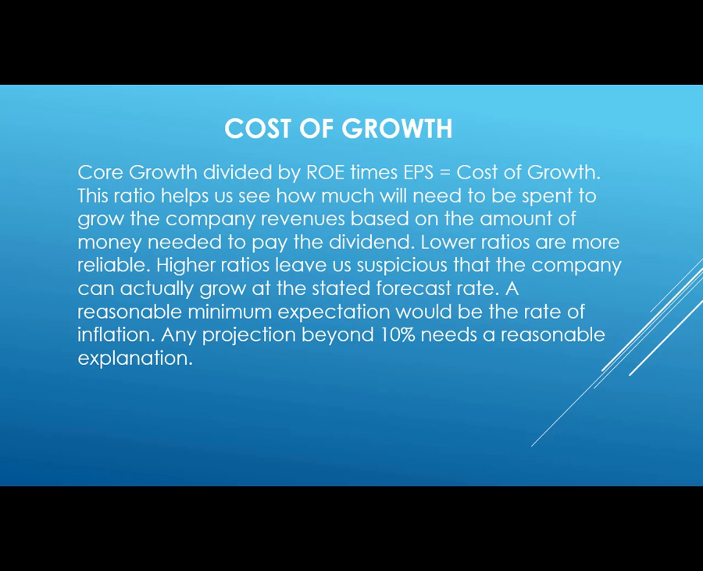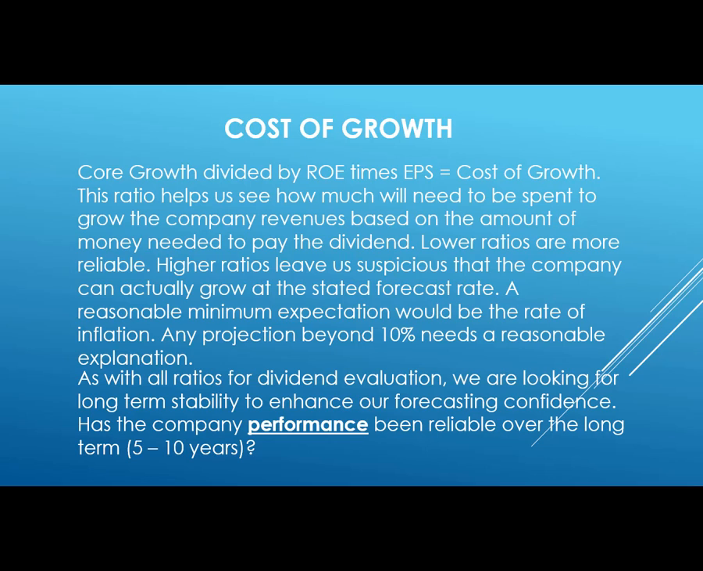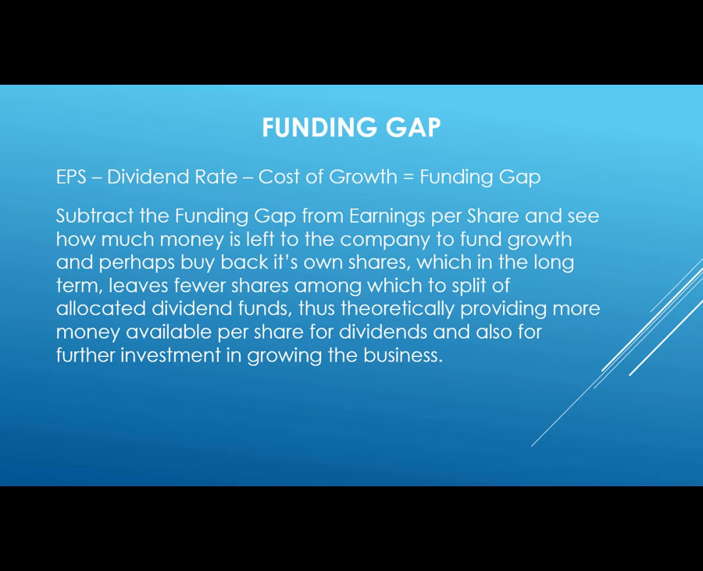Higher ratios leave us suspicious that the company can actually grow at that stated forecast rate. And sometimes companies do overpredict. A reasonable minimum expectation would be the rate of inflation. Any projection beyond 10%, however, needs a reasonable explanation as to why that is possible. As with all ratios for dividend evaluation, we are looking for long-term stability to enhance our forecasting confidence. Has the company performance been reliable over the long term? Once again, 5 to 10 years.